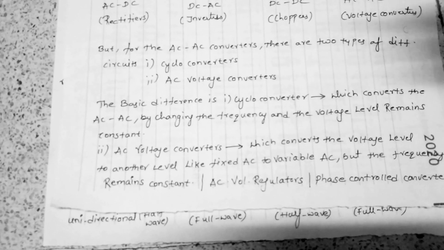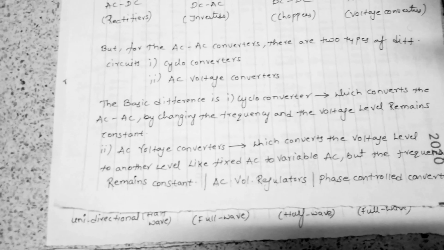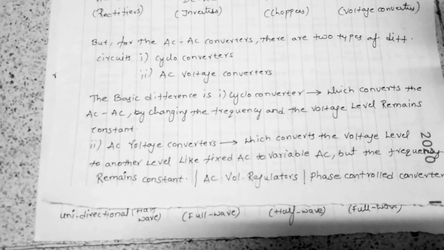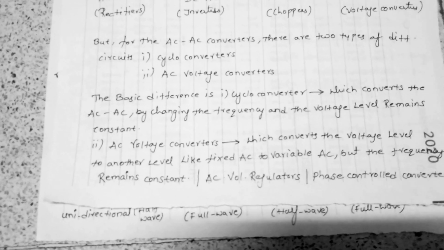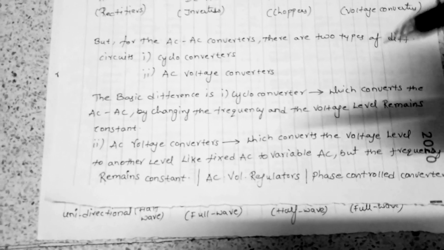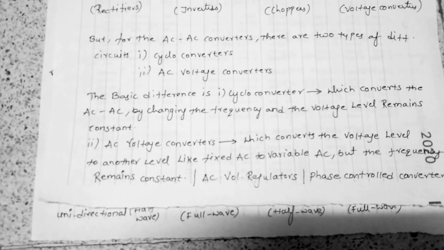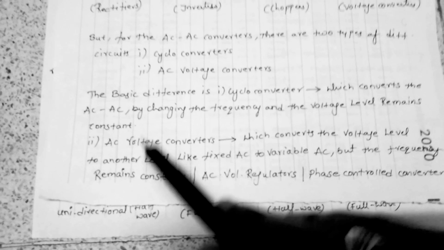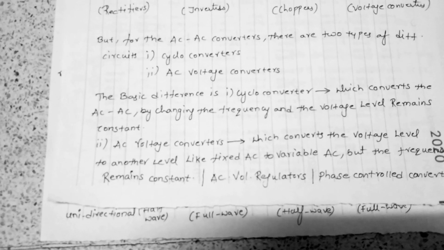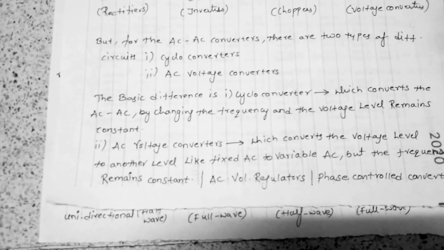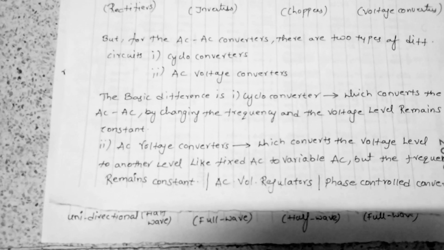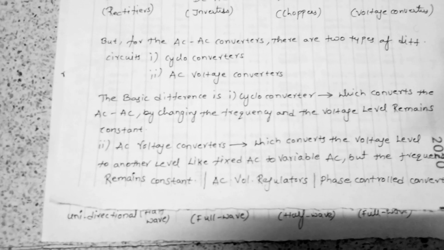Here we are converting the voltage level from one level to another. Generally we call it going from fixed AC to variable AC, and we call it a voltage converter. In that case the voltage levels change, but the frequency always remains constant. AC to AC voltage converters also go by other names, like AC voltage regulators and phase controlled converters.